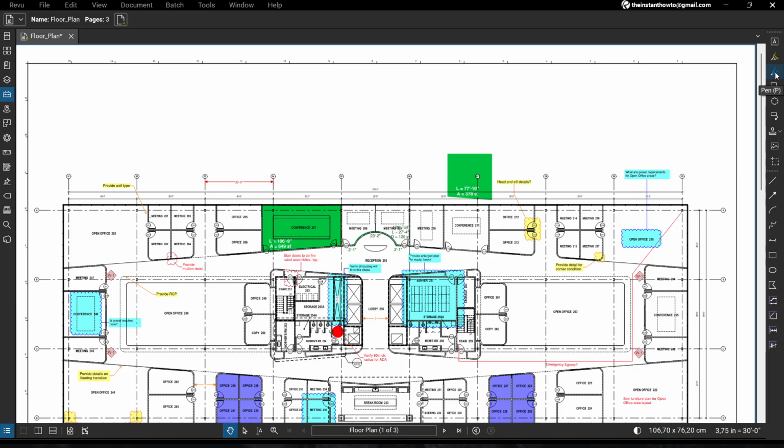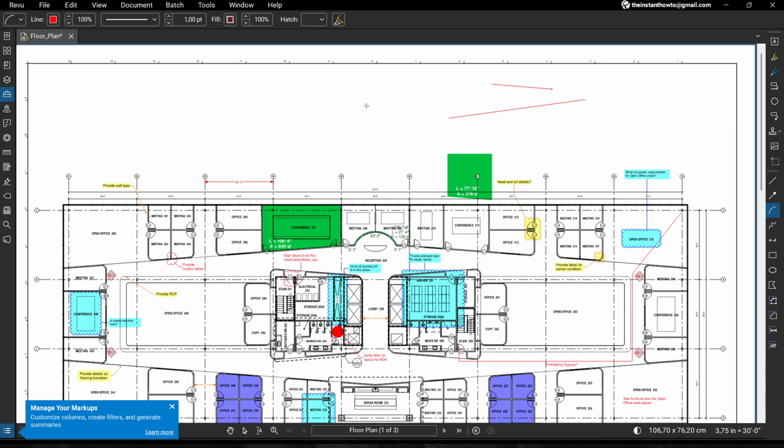So for example, if I choose the pen over here, I can go ahead and just draw anything I want here on my canvas, okay? So that's the first way. Of course, you could go ahead and draw lines over here. You could go ahead and add in different arrows. You could add in different arcs, stuff like that.